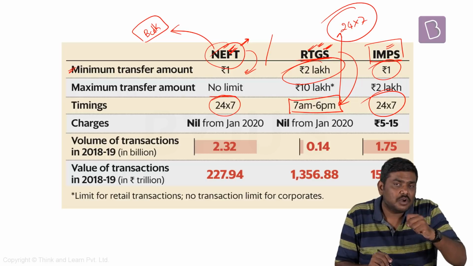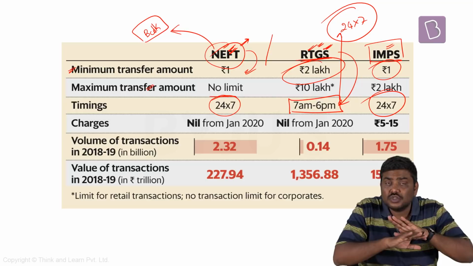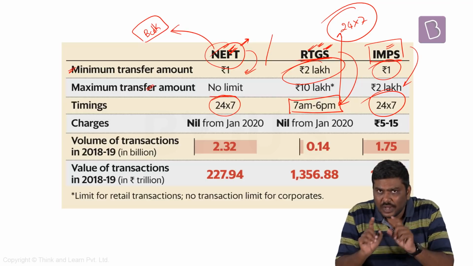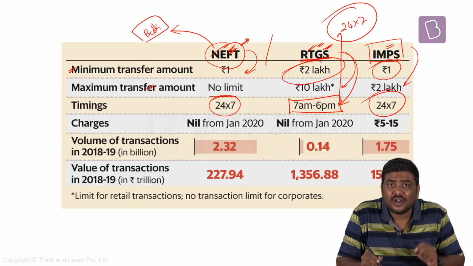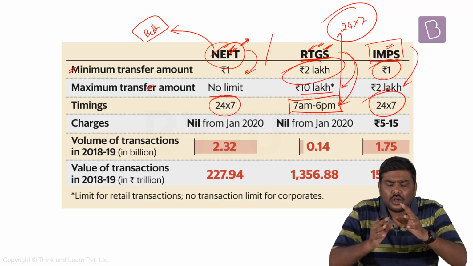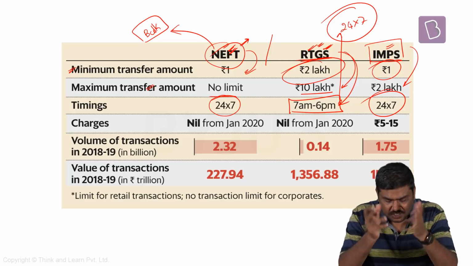And what is the maximum amount of the funds that can be transferred under each of the heads? In case of NEFT, there is no limit on the fund transfer. In case of IBPS, the limit is 2 lakh rupees. In case of RTGS, if you are a retail customer, the limit will be 10 lakh rupees. And if you are a corporate customer, there is absolutely no limit on this particular value of the transaction.